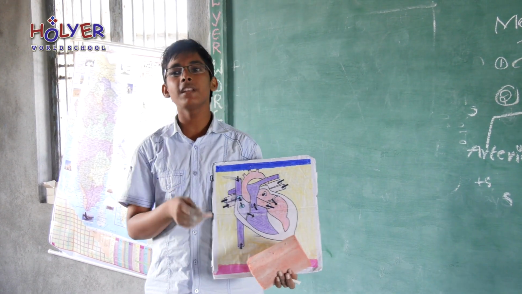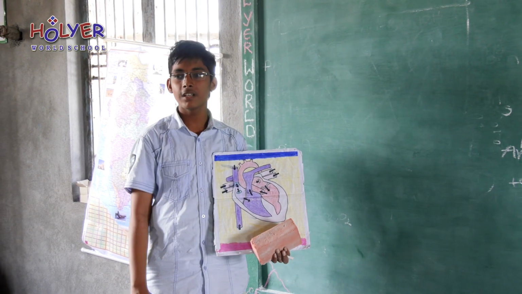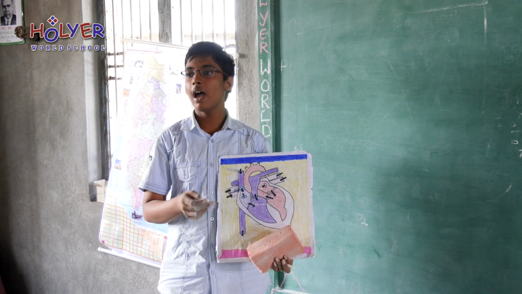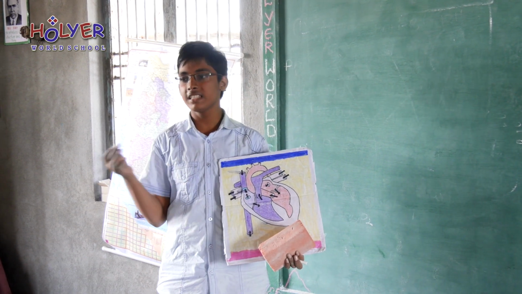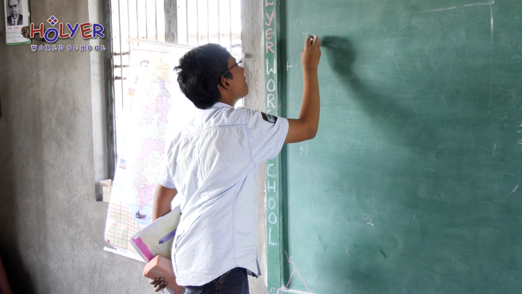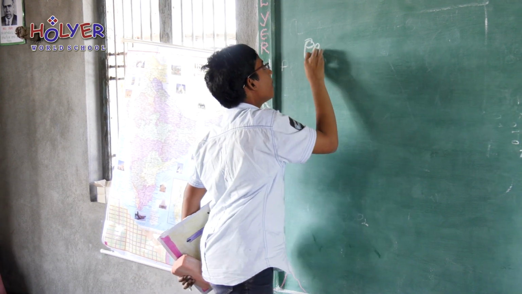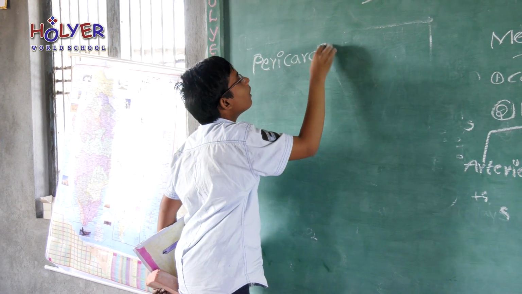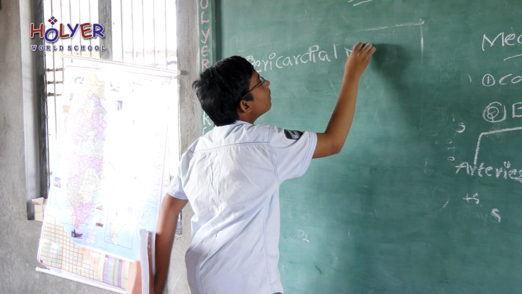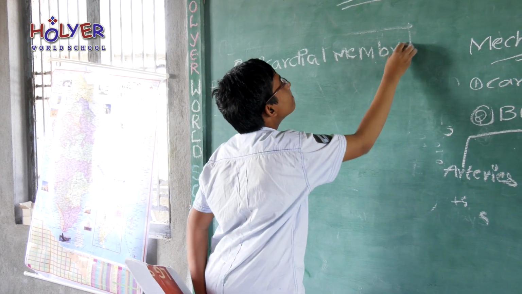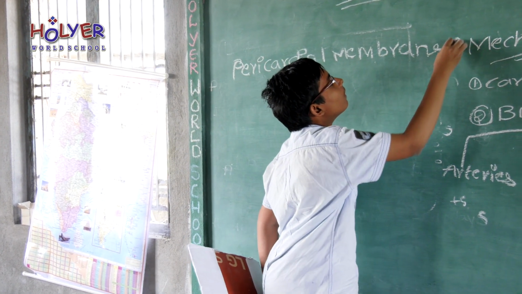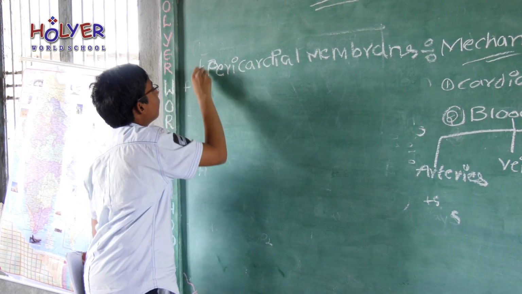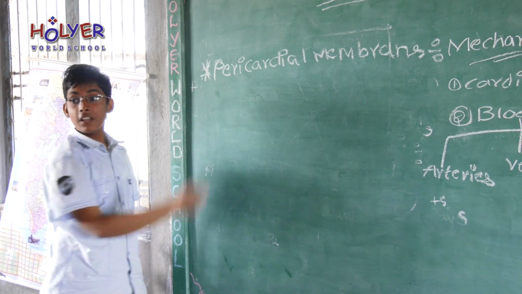These pericardial membranes contain a fluid called pericardial fluid, which prevents friction between these pericardial membranes and protects against external shocks and jerks. It contains pericardial fluid.